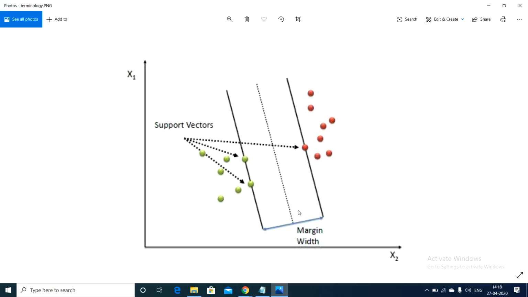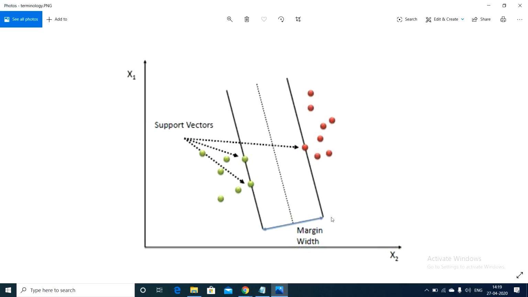This dotted line is called the hyperplane, and these dark lines are called margins. The margin should pass through the support vector points that are nearest to the hyperplane. We should draw the margin in such a way that the line passes through those points.